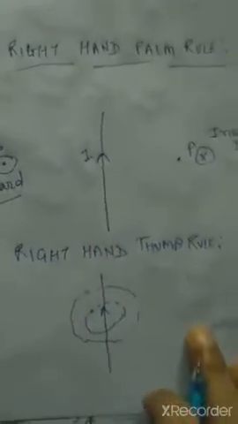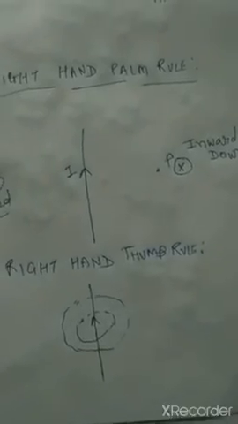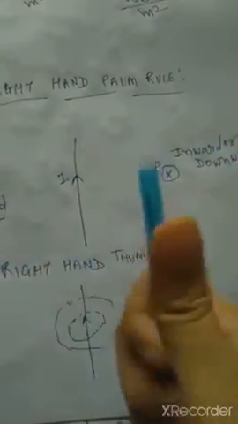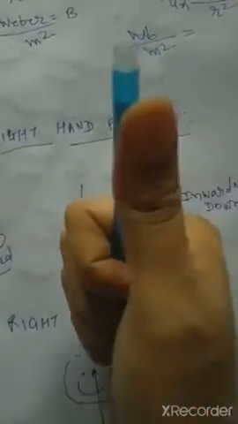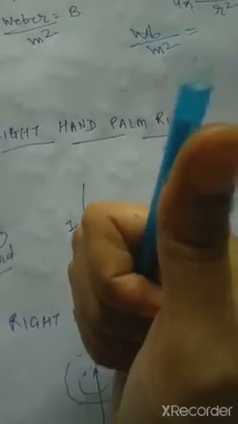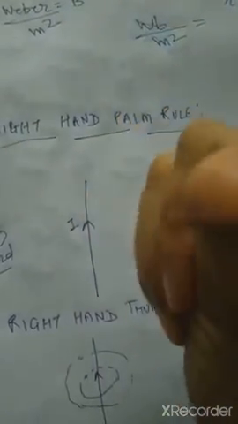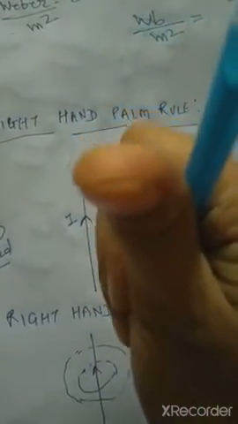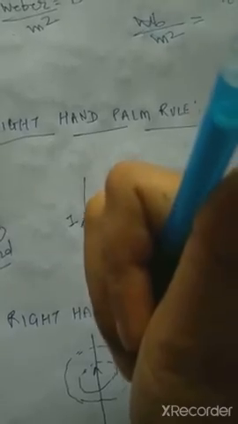Clear? Suppose this is a conductor. We have to hold the conductor and place the thumb in the direction of the current. The direction in which our fingers will curl will give you the direction of the magnetic field. So my fingers curl in this direction, so that will be the direction of the magnetic field around it.